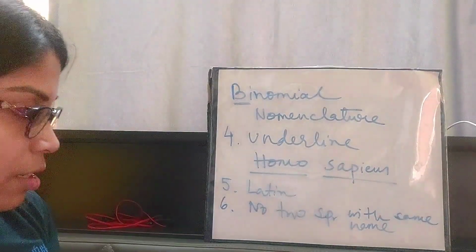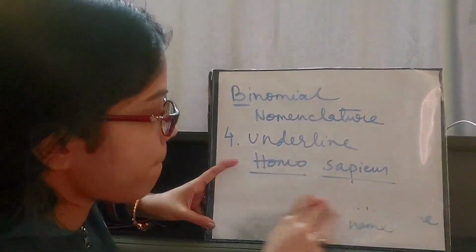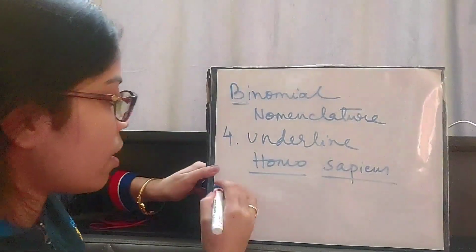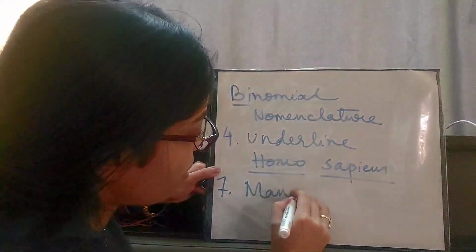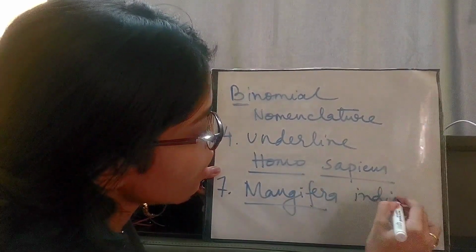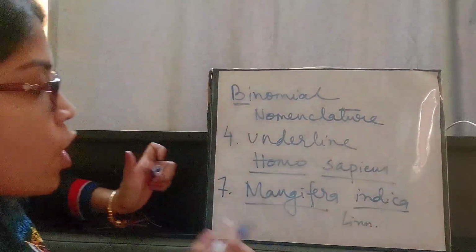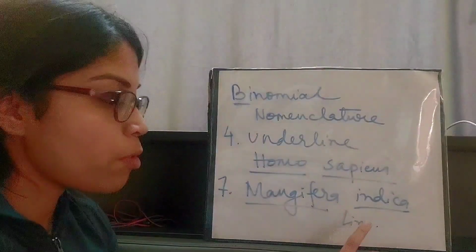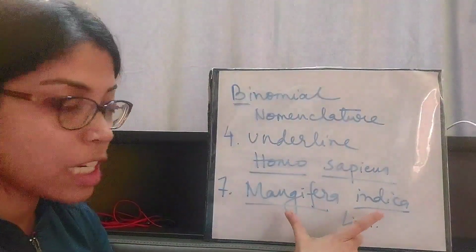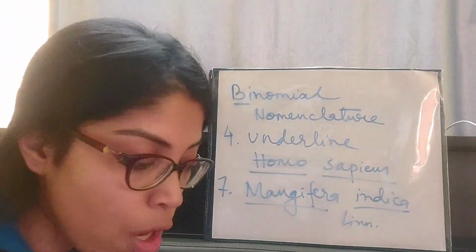At the end, Linn. is added, which is an abbreviated form of Linnaeus, which means Linnaeus was the one who gave this scientific name to mango.